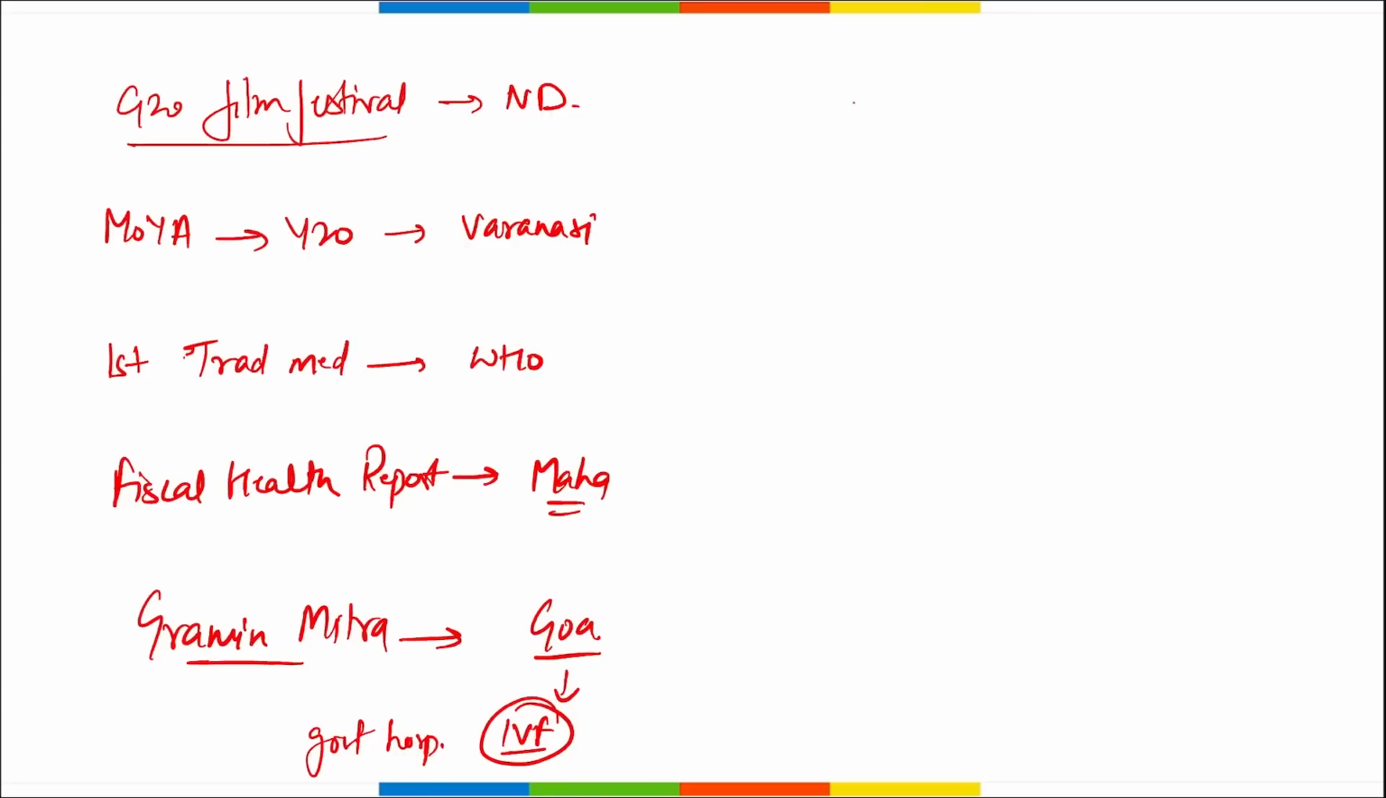Right? Then Uttar Pradesh's first e-office. Where is this located, or where is this launched? So Uttar Pradesh's first e-office system was launched in Kannauj. Right? Where was it launched? It was launched in Kannauj.